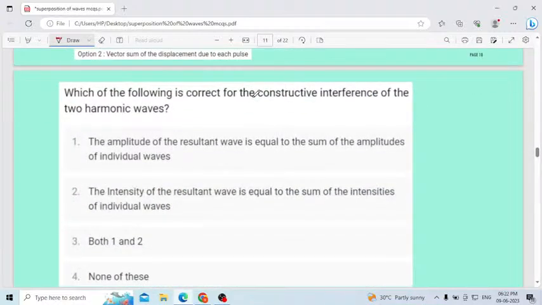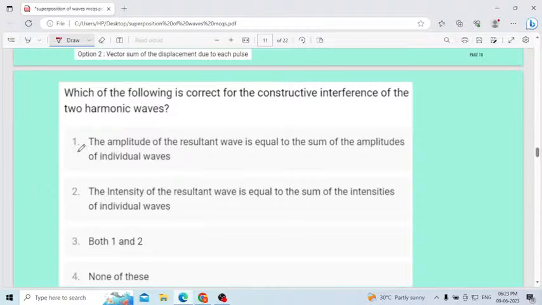Okay, don't get confused. Then next one, which of the following is correct for the constructive interference of the two harmonic waves? Just now I explained what is meant by constructive interference.